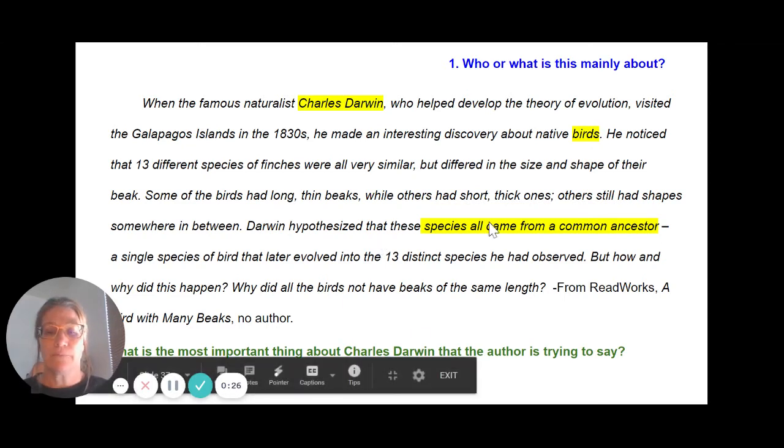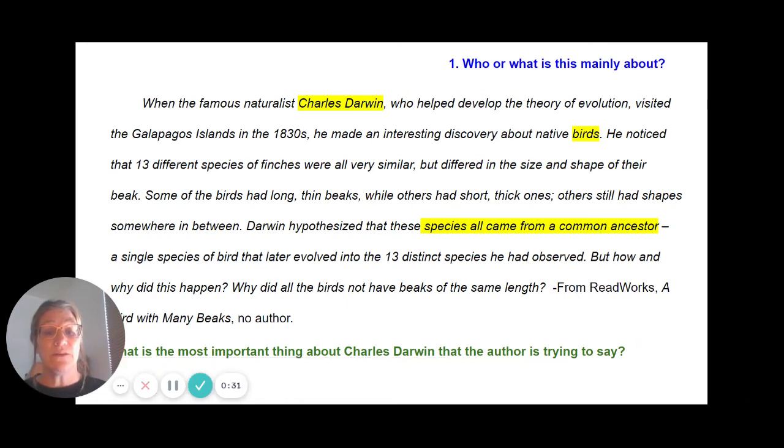beginning. When the famous naturalist Charles Darwin, who helped develop the theory of evolution, visited the Galapagos Islands in the 1830s, he made an interesting discovery about native birds. He noticed that 13 different species of finches were all very similar, but differed in the size and shape of their beak. Some of the birds had long, thin beaks, while others had short, thick ones. Others still had shapes somewhere in between.